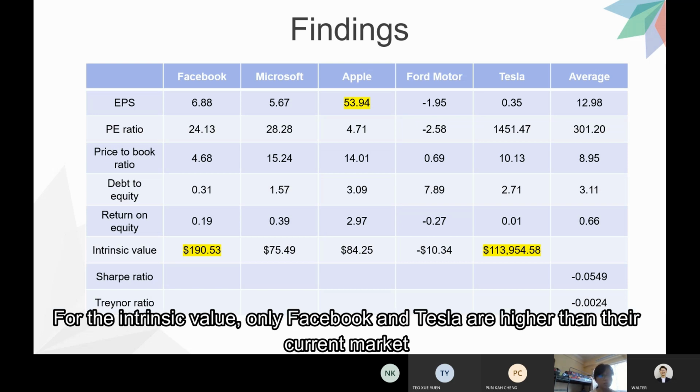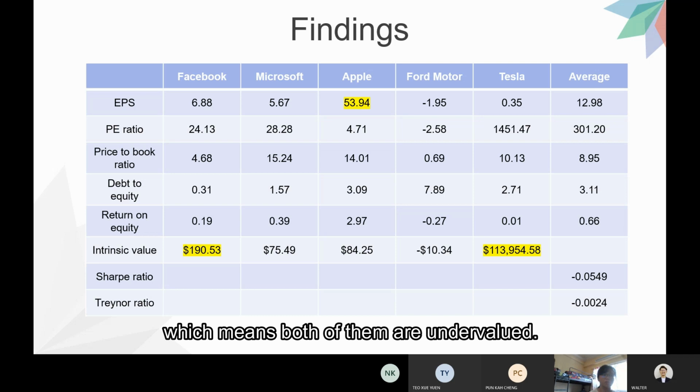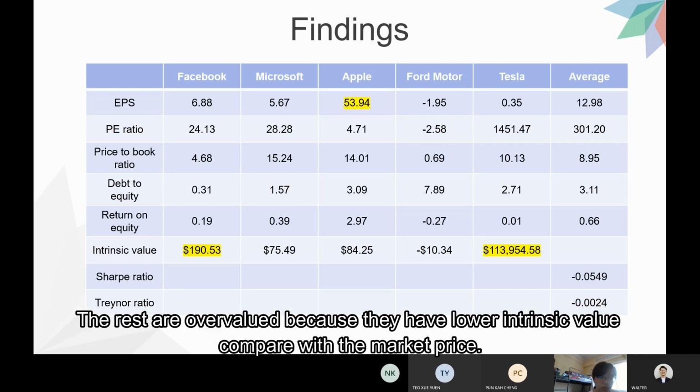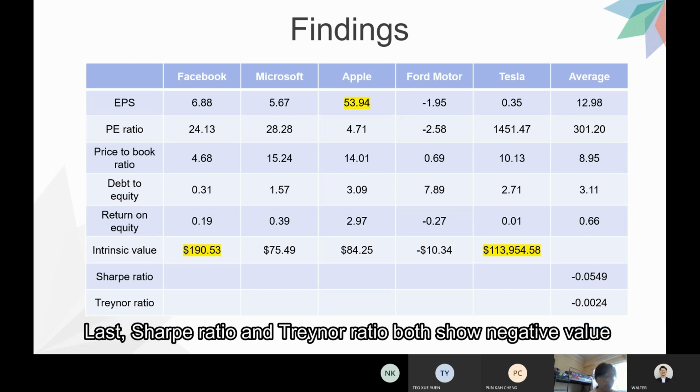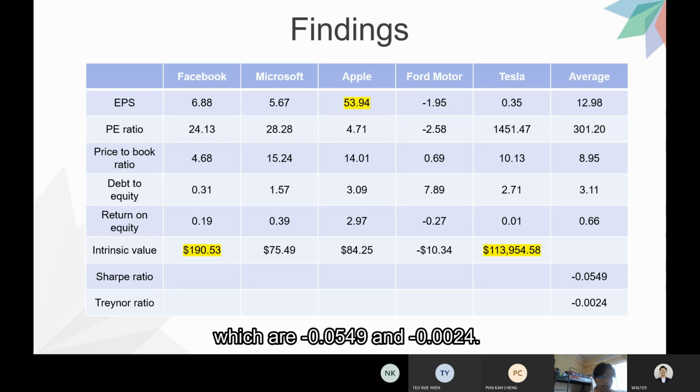For the intrinsic value, only Facebook and Tesla are higher than their current market price, which means both of them are undervalued. The rest are overvalued because they have lower intrinsic value compared with the market price. Last, Sharpe ratio and Treynor ratio both show negative values, which are negative 0.0549 and negative 0.024.